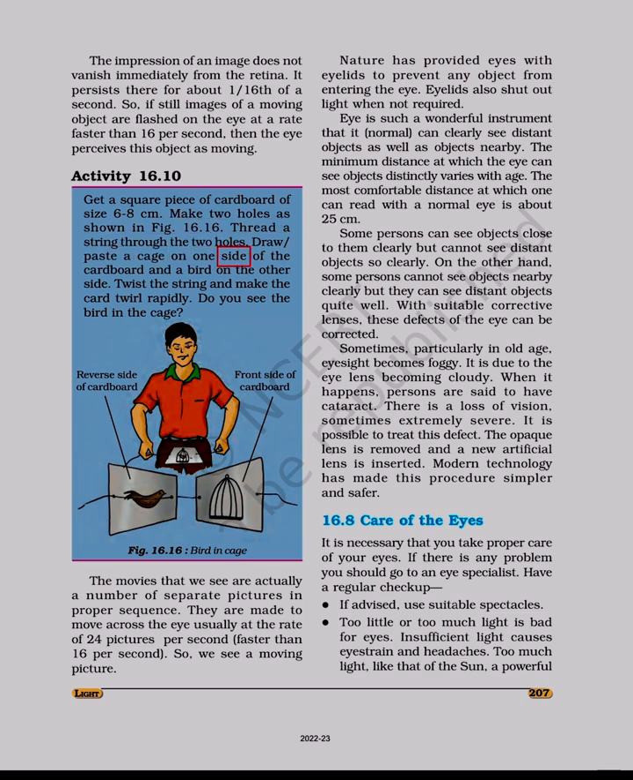Draw or paste a cage on one side of the cardboard and a bird on the other side. Twist the string and make the card twirl rapidly. Do you see the bird in the cage? Reverse the front side of the cardboard. Figure 16.16. Bird in cage.